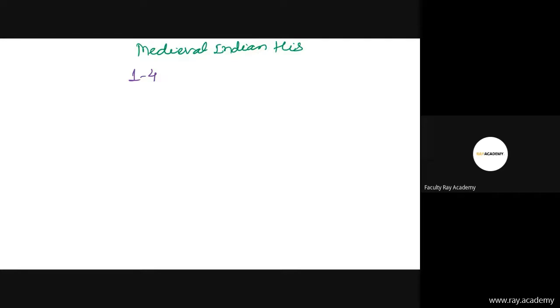And friends, dates and facts related to Mughals, then the Vijayanagar Empire, then Sultanate rulers, the Delhi Sultanate.